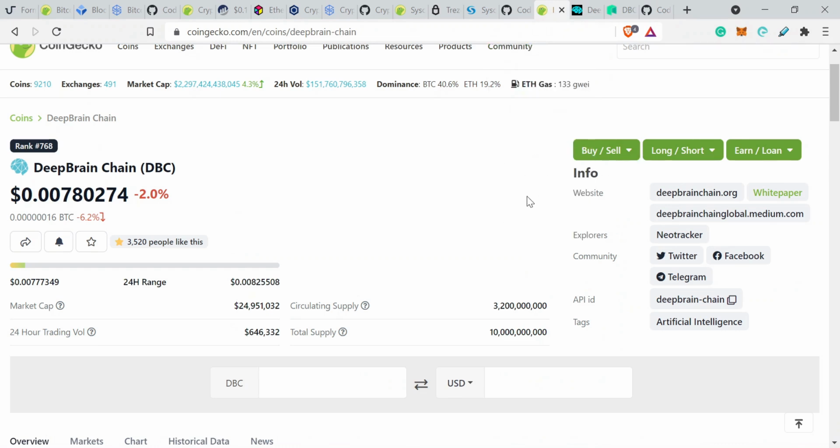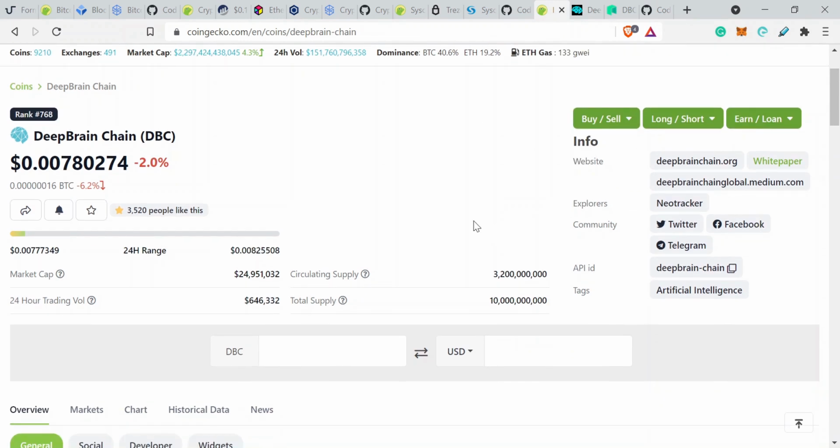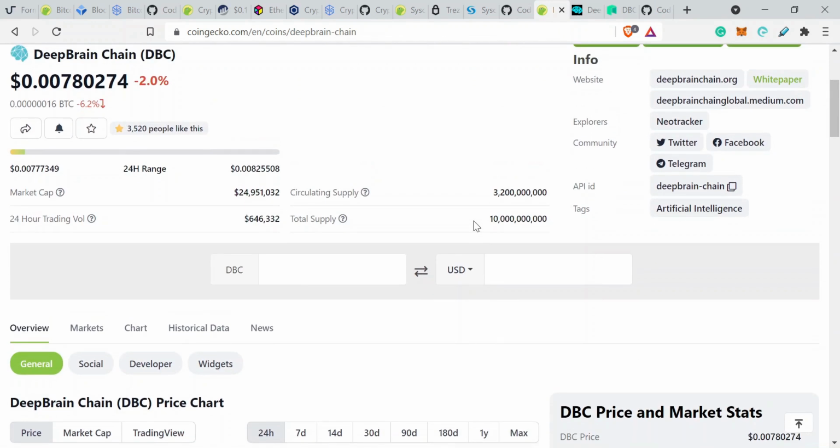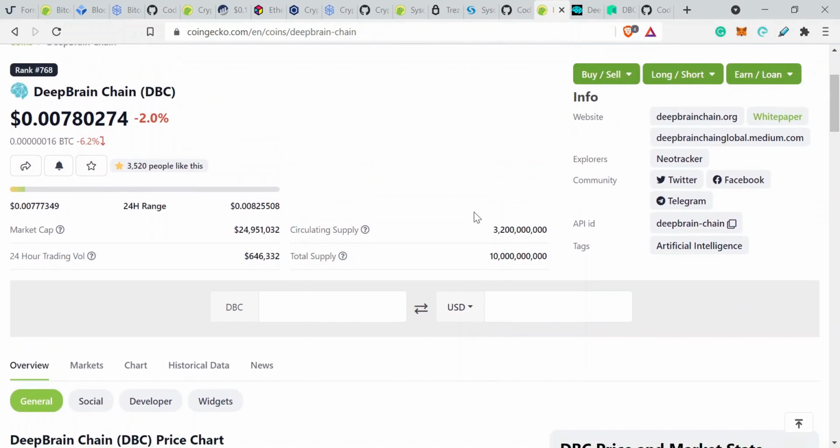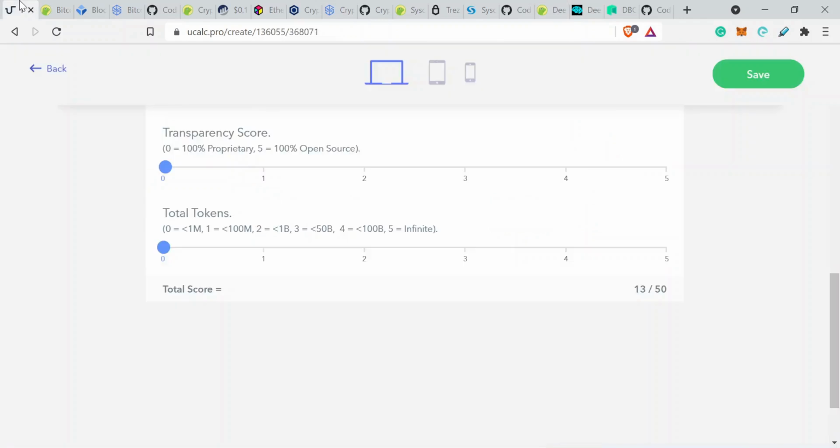It's designed for artificial intelligence. There's not that much going on behind the scenes from an open source perspective, so therefore it's going to be a low score. I'm actually going to put a 1 just because they are quite avant-garde in terms of their use of the technology. They're just not particularly open source with regard to the blockchain technology.